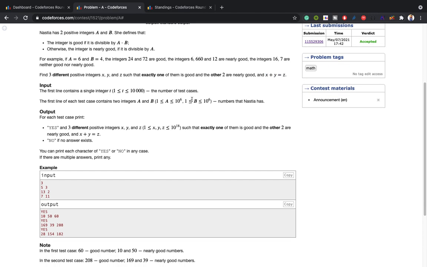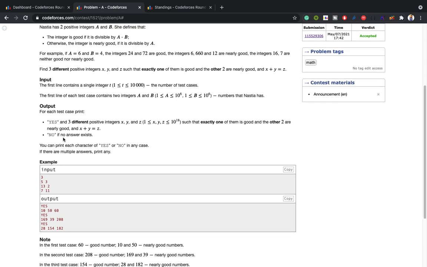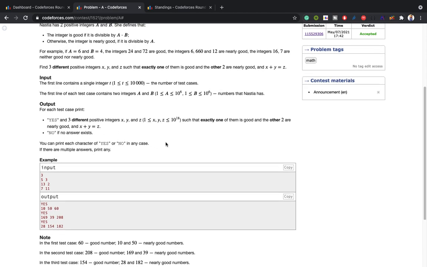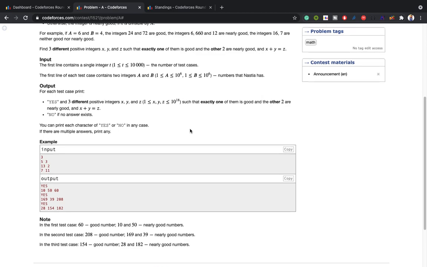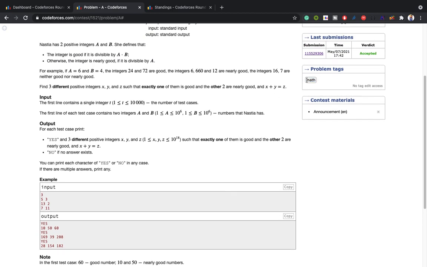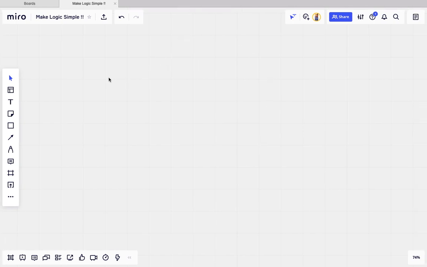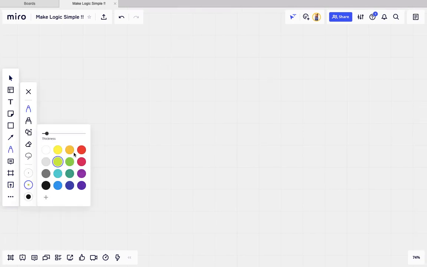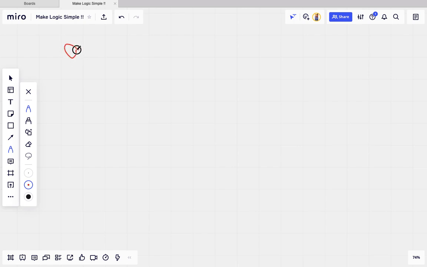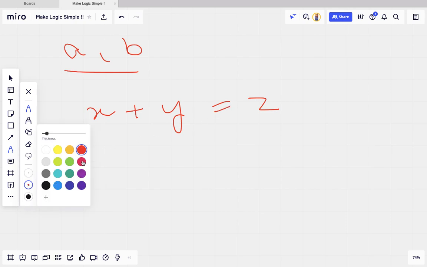So we are given a and b and we have to find x, y, z. There is also a condition: we can find it or we can't. It is a matched question, so let's move on. We are given a and b and we have to find x, y and z such that x plus y is equal to z. So how can we find it?